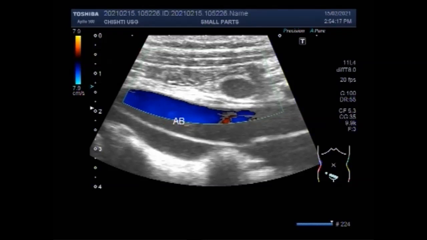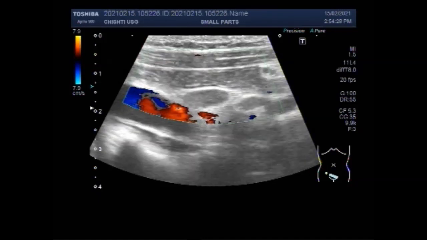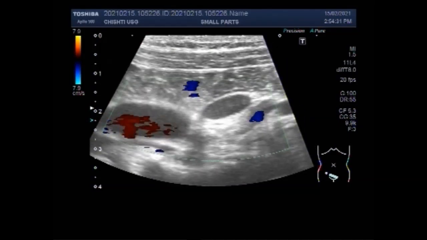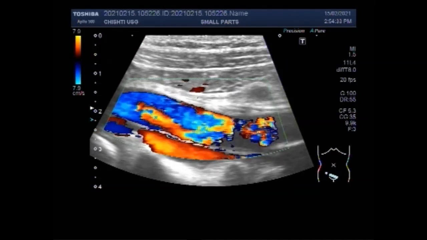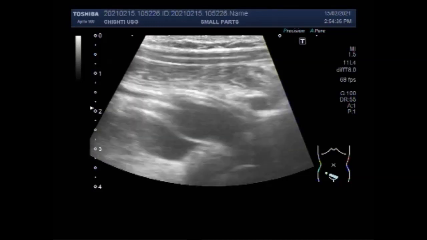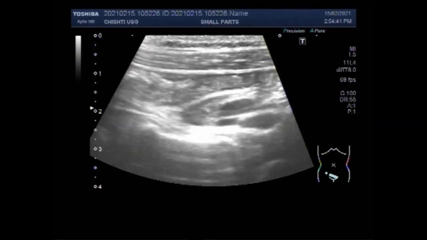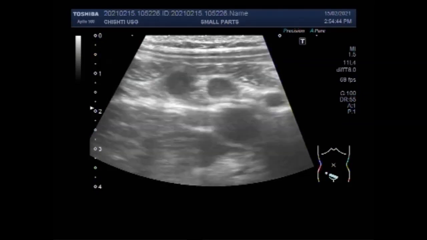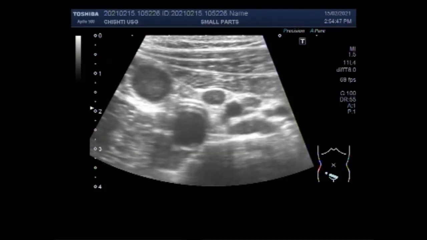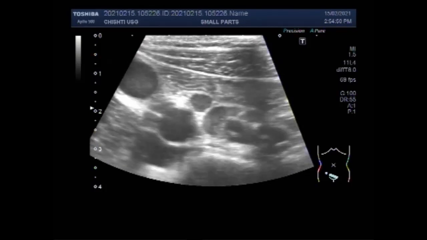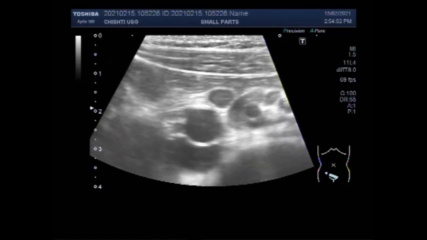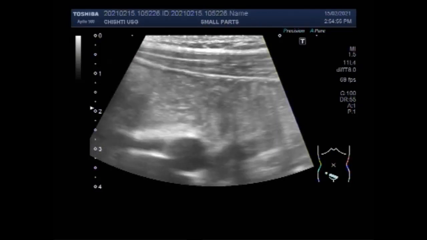Now, what size of enlarged lymph node should be considered abnormal? Nodes are generally considered to be normal if they are up to 1 centimeter in diameter. However, some authors suggest that epitrochlear nodes larger than 0.5 centimeter, that is 5 millimeter, or inguinal lymph nodes larger than 15 millimeter should be considered abnormal. Little information exists to suggest that a specific diagnosis can be made on node size.